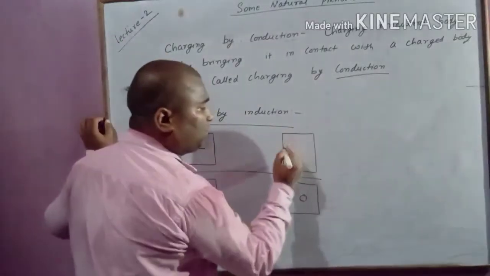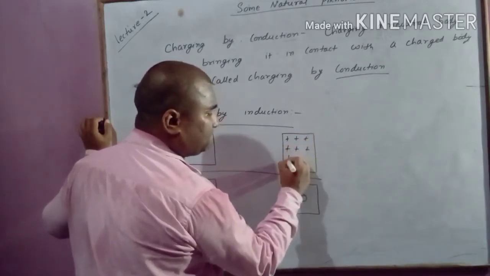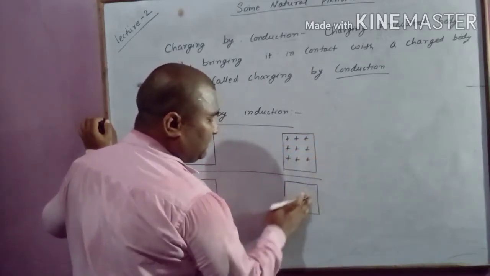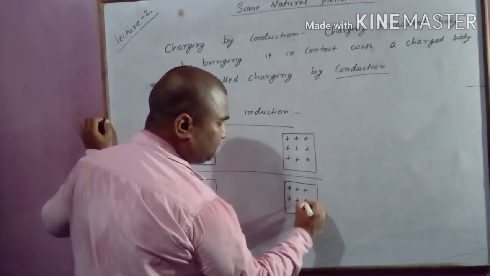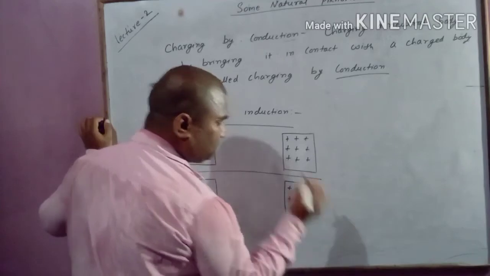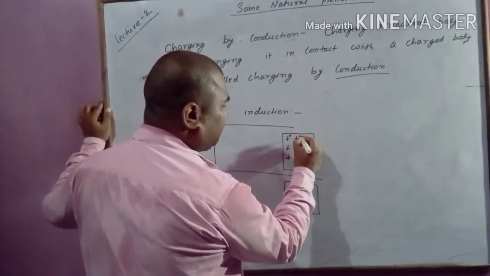But one thing we know, it has protons and it has protons. Right? It also has electrons.